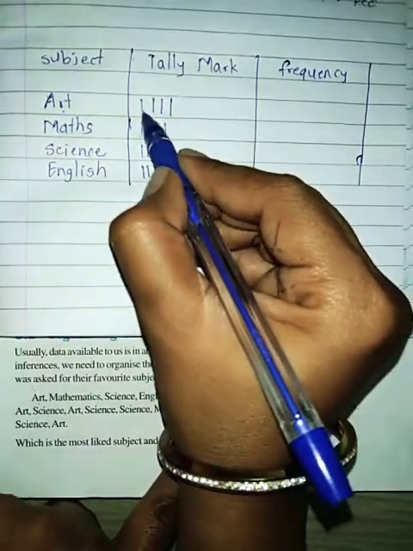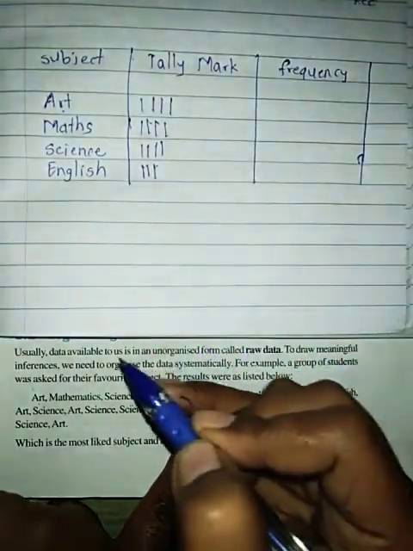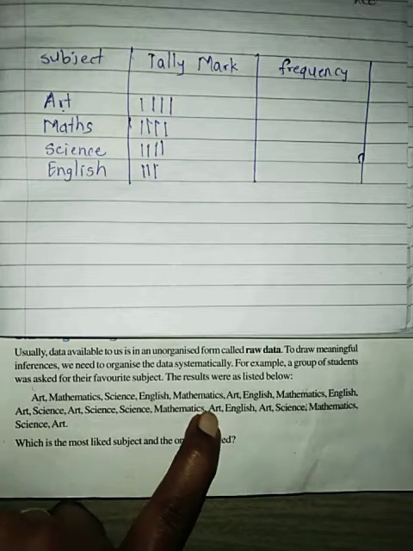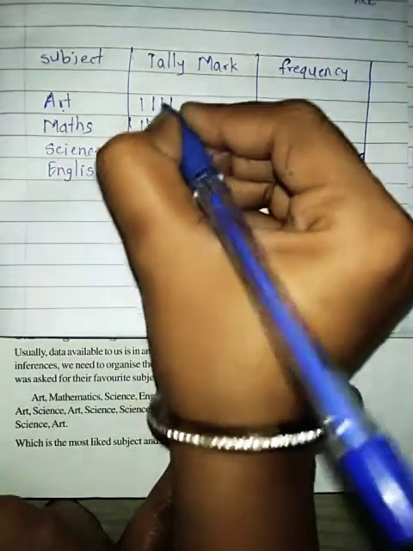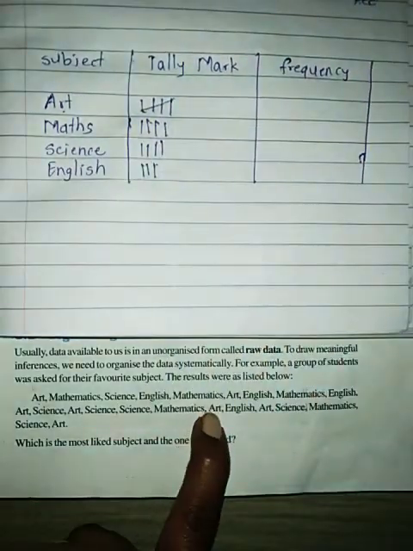Now see here, art 1, 2, 3, 4. 4 tally marks are already over. For the 5th tally mark, you should cross it.